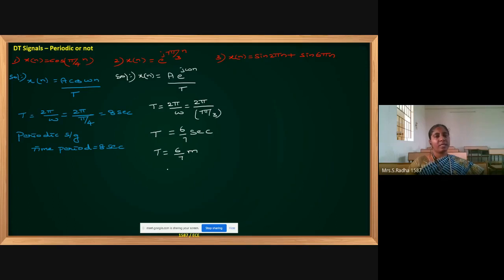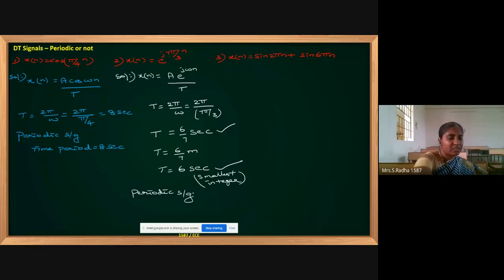So you can give any value to m so that the time period becomes the smallest possible integer value. So if 6 by 7 seconds is there in the options, it is okay. Otherwise, make it a full integer, the smallest possible integer. Okay, it is a periodic signal.